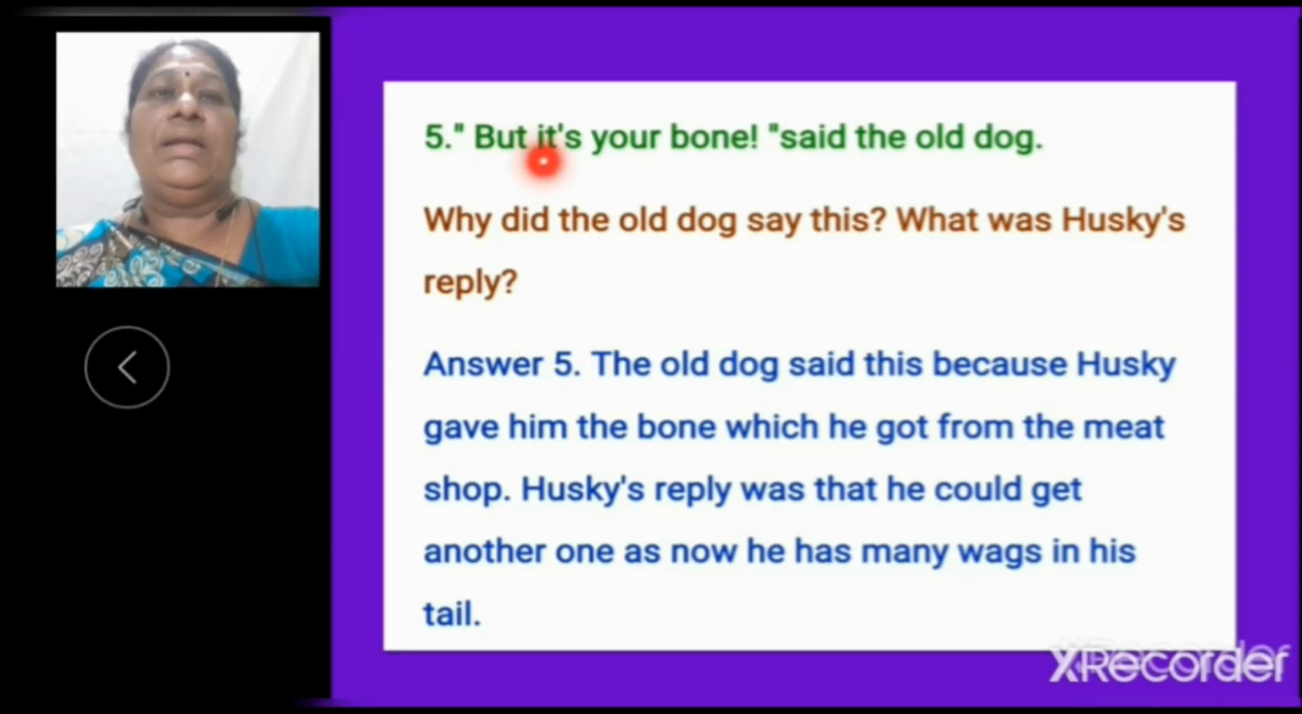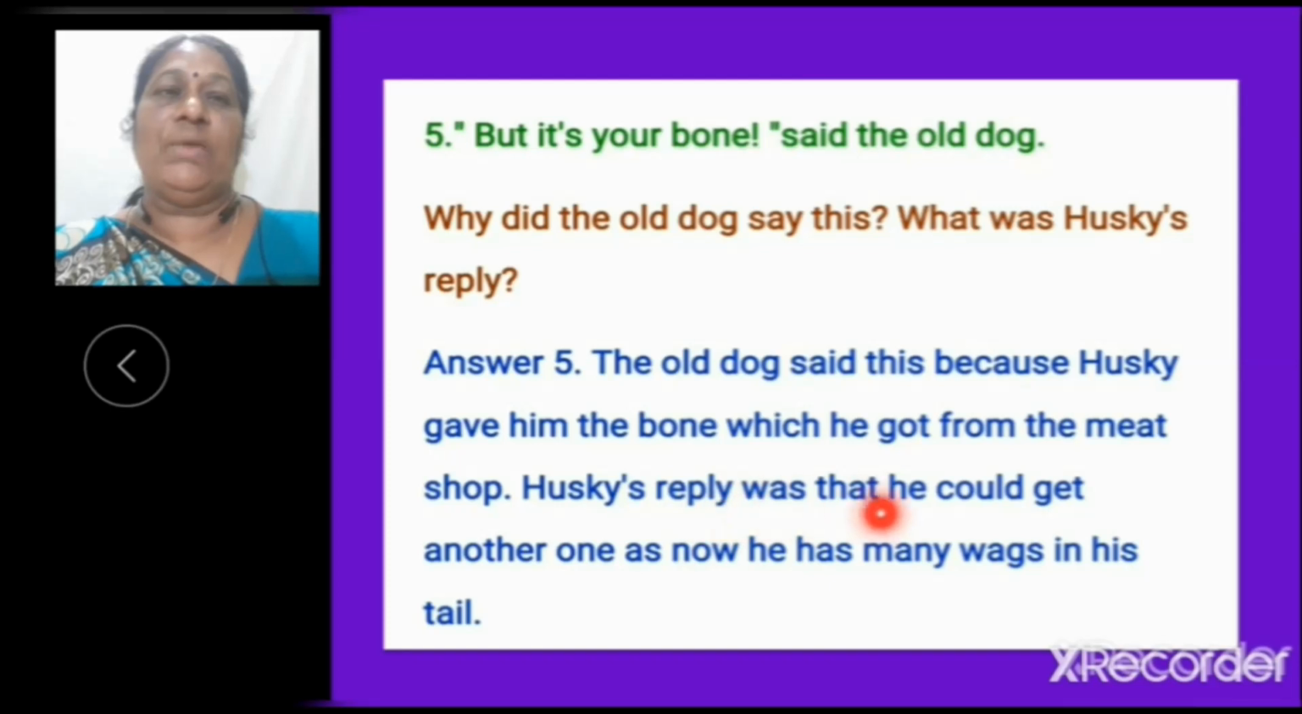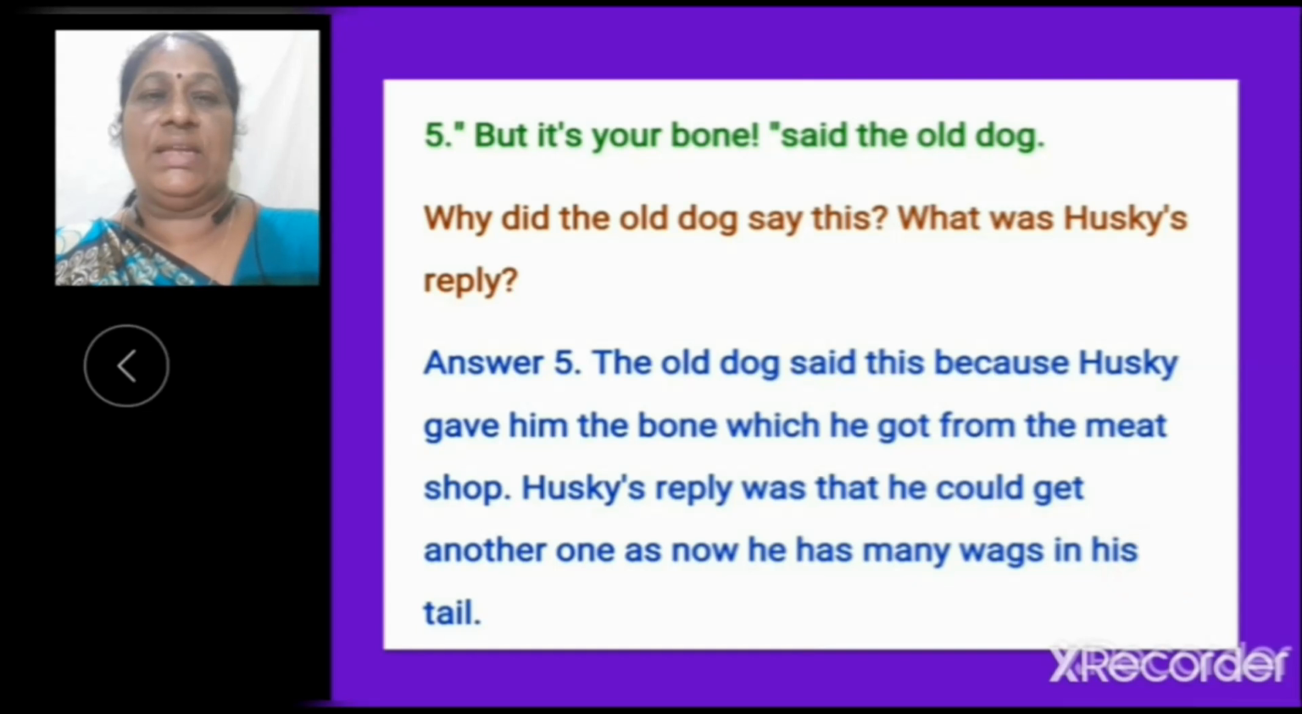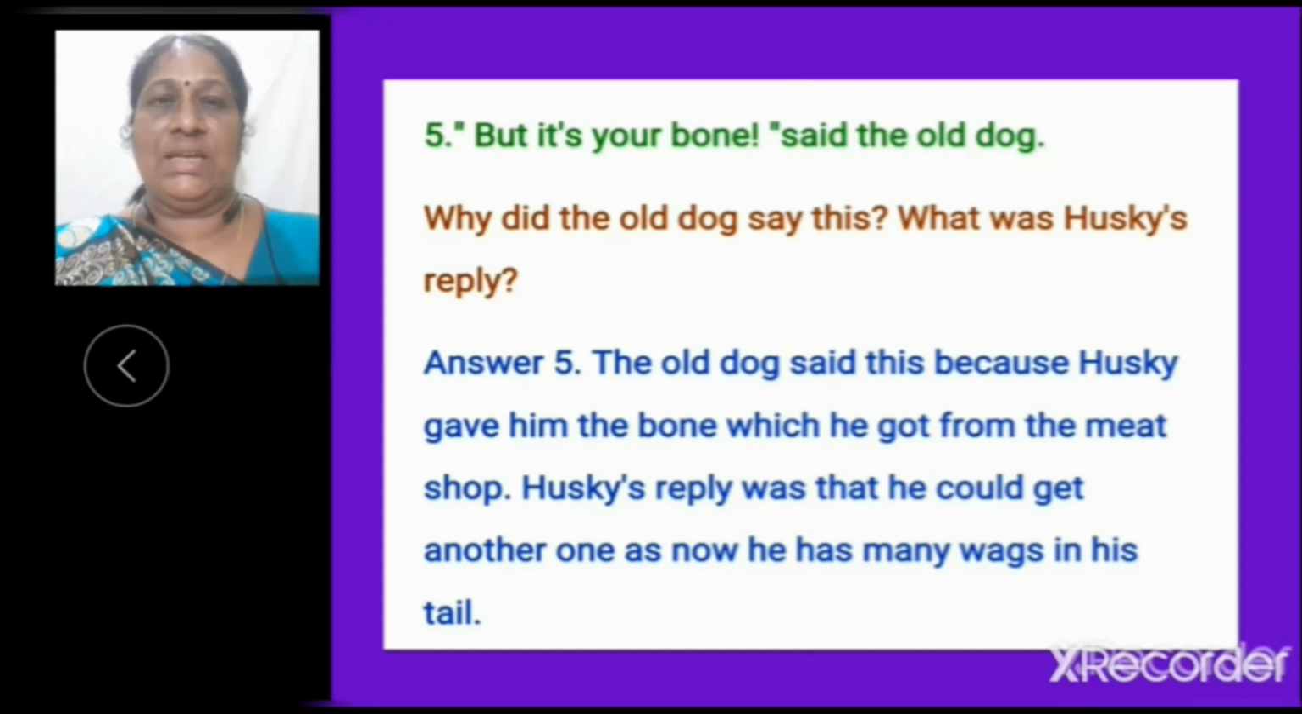5. "But it is your bone," said the old dog. Why did the old dog say this? What was Husky's reply? The old dog said this because Husky gave him the bone which he got from the meat shop. Husky's reply was that he could get another one as now he has many wags in his tail. Now children, Husky learned how to wag his tail. So he could wag his tail and get another bone. Now let us move to next slide.